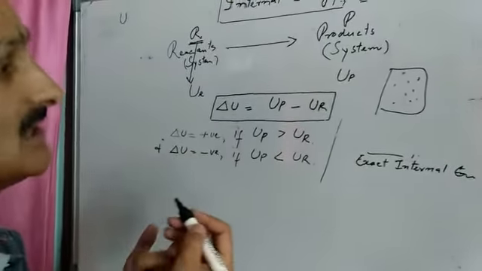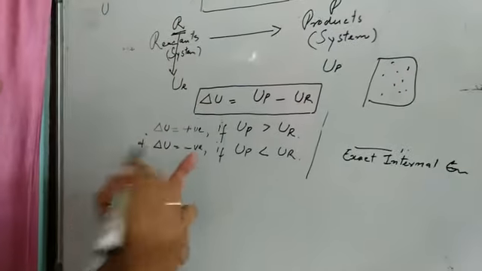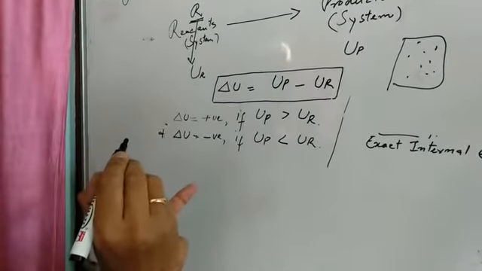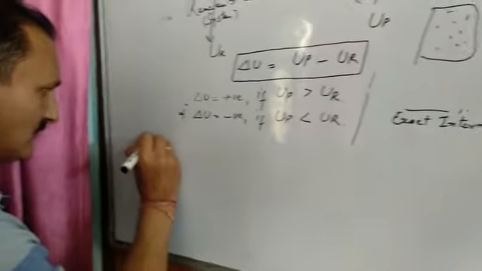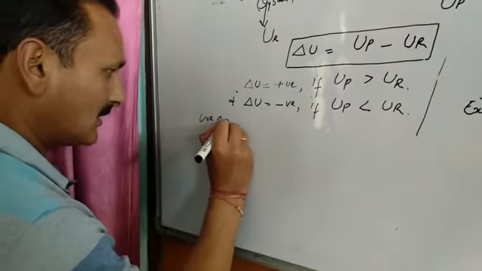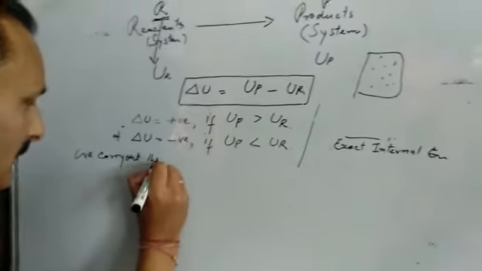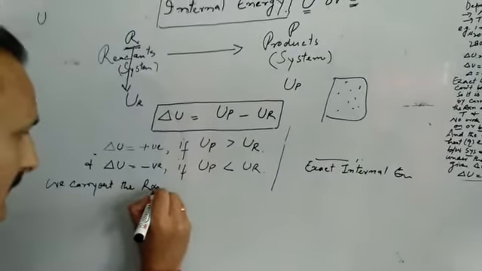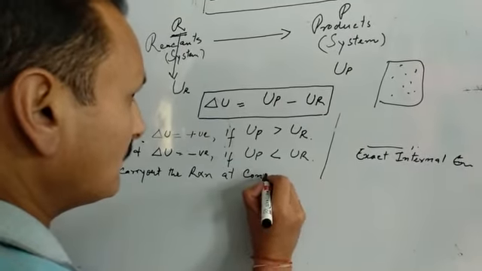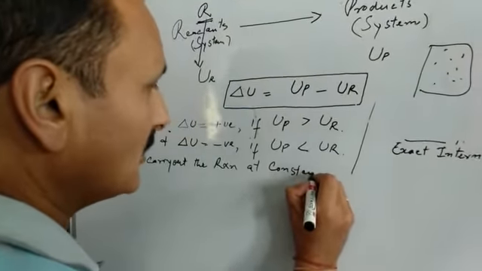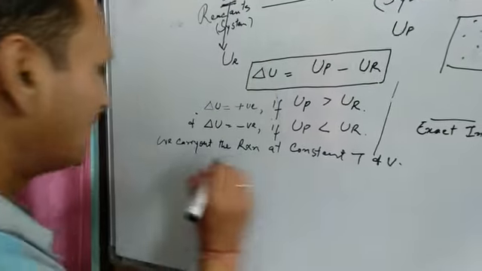Now, then how do we find delta U? To resolve this problem, we carry out the reaction at constant temperature and volume, T and V. Please remember this point.